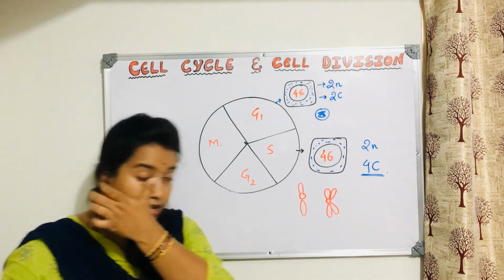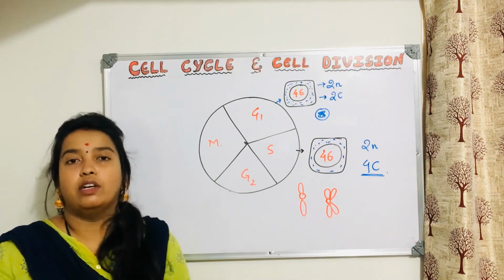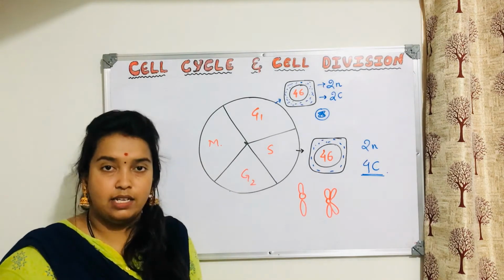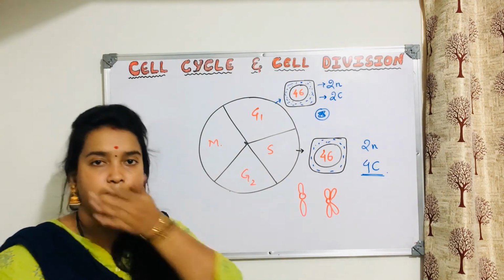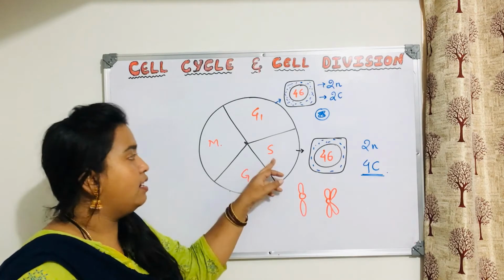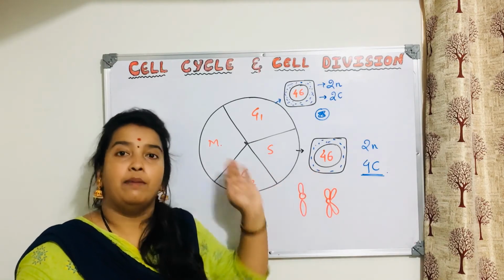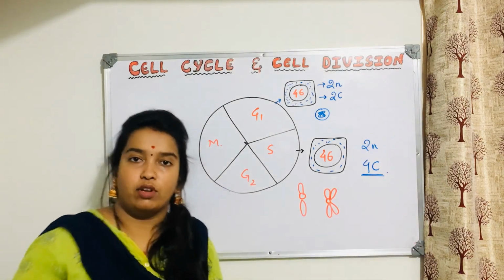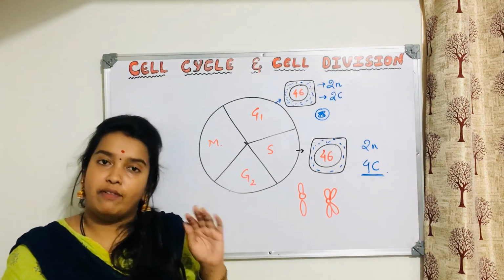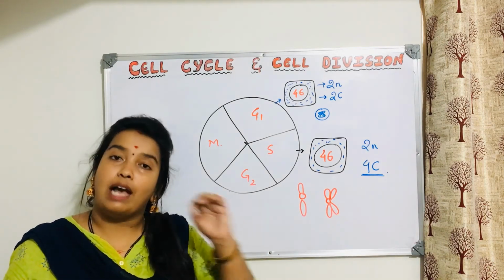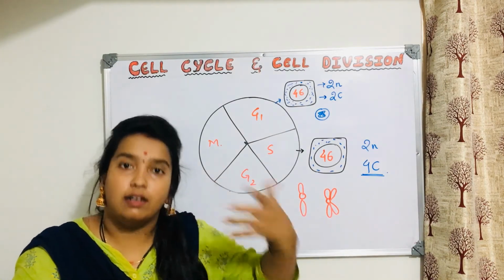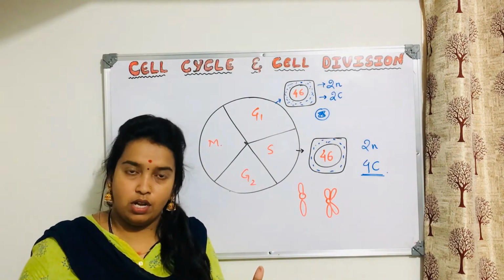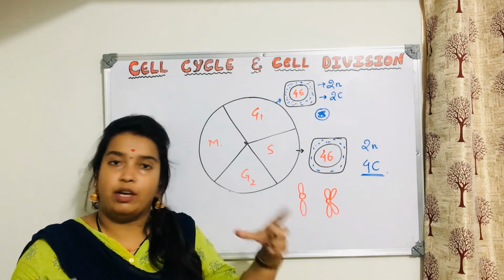This is where children usually get confused with the concepts. They think that in the S phase, the chromosome number will double. Students think that instead of 46 it will become 92, and then while dividing it will give 46 and 46. No. Already I have explained mitosis. What is going to happen in mitosis? Chromosome number will not double. Instead, the centromere will divide. Yes or no? So the centromere is dividing and forming chromosomes.